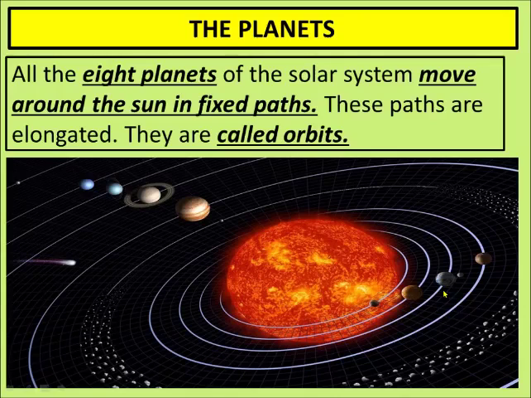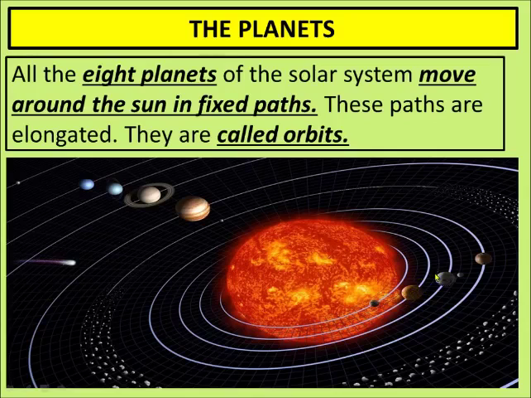All the 8 planets of the solar system move around the sun in a fixed path. These paths are elongated and they are called orbits. Suppose you go to school, then you come back from school. Next day again you go to school, you come back from your school. You have a fixed route or fixed road to go to your school and come back. Similarly, these planets also follow the same route every day. They don't change their route, they don't change their track.